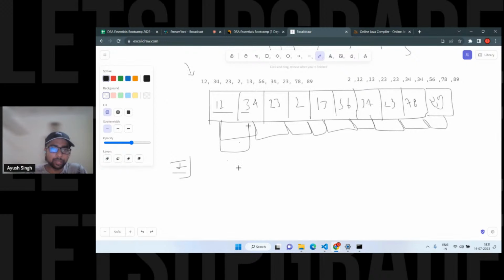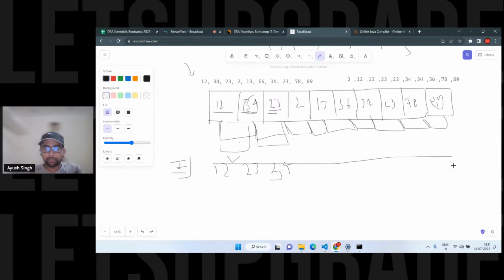So here we have to compare. We are going to compare 12 and 34. It is in the correct position, which means 12 is smaller than 34, so it's okay. Now we are going to compare 34 and 23. 34 is actually greater than 23. So now in the first iteration, this is going to swap, which means 23 is going to be placed in here, 34 is going to be placed in here, and 12 is in here. Now I'll tell you with this box.